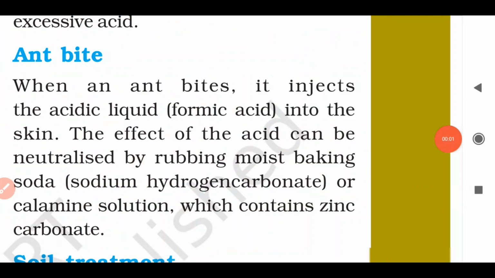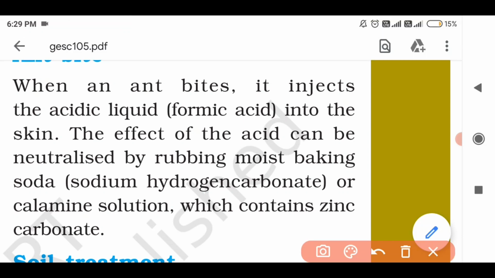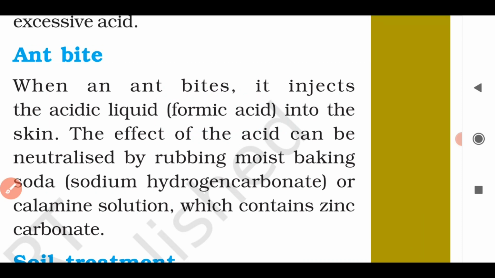Okay, the next is the ant bite. So the sting of an ant contains an acid called formic acid, right? That means when an ant stings or bites a person, it injects an acidic liquid into the skin of the person which causes burning pain, and that acid is called what? Formic acid. What is the name of that acid? Formic acid. So what is written here? When an ant bites, it injects the acidic liquid, that is formic acid, into the skin.